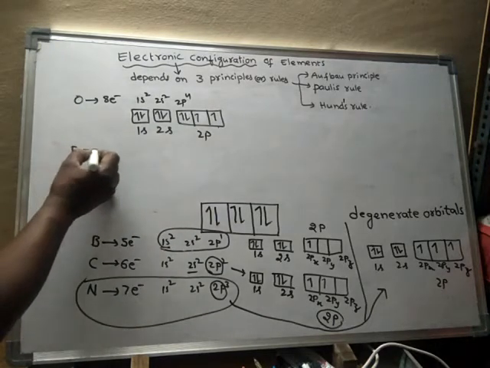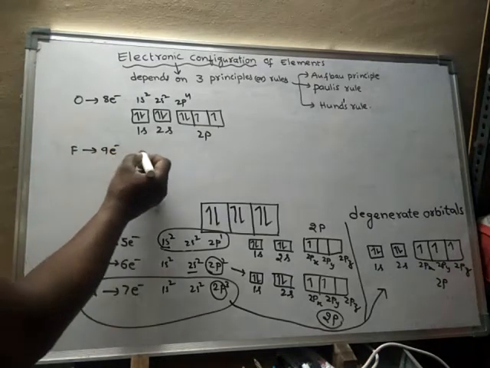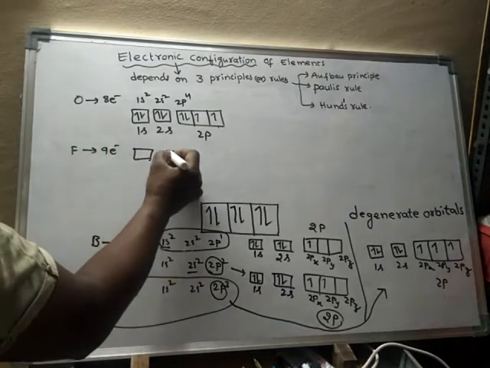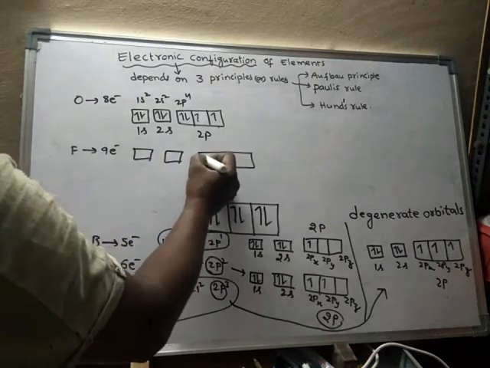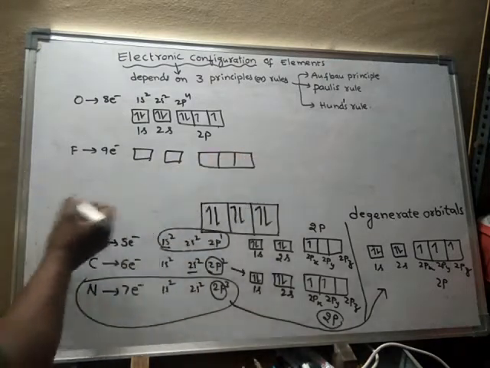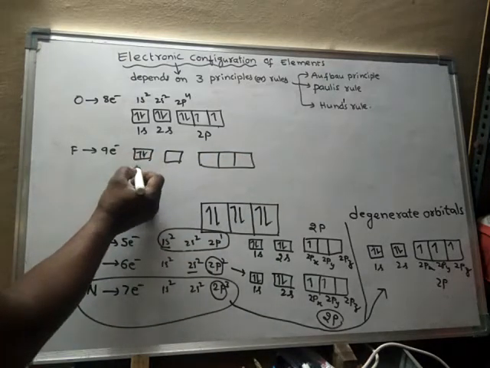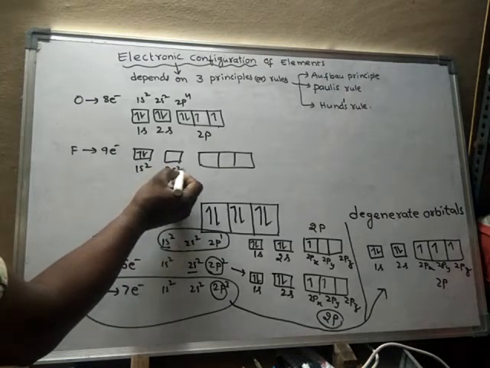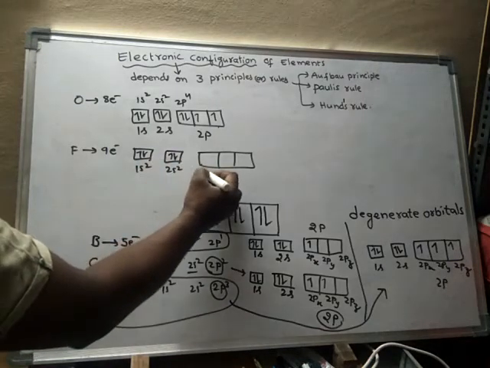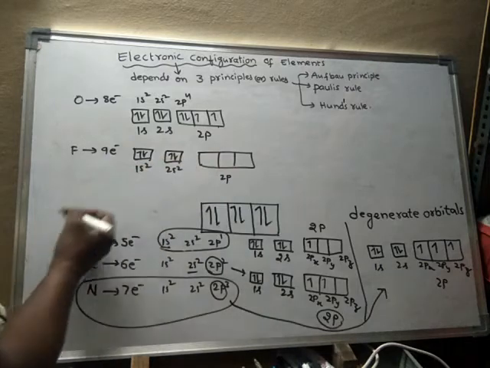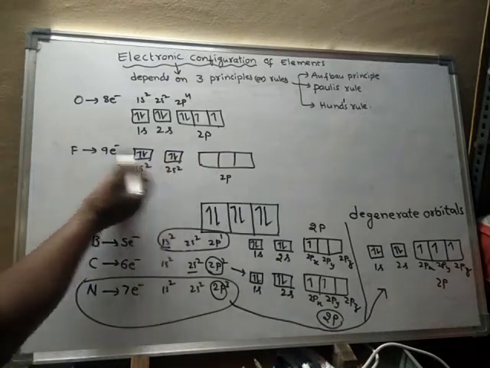And fluorine, if you see, 9 electrons are there in fluorine. I am directly drawing the orbital configuration. In 1s, and in 2s also 2 electrons, and in 2p there are 5 electrons, because 4 electrons are already finished.